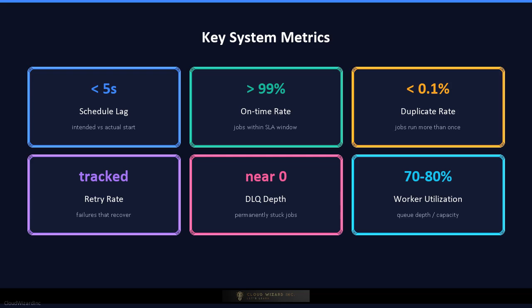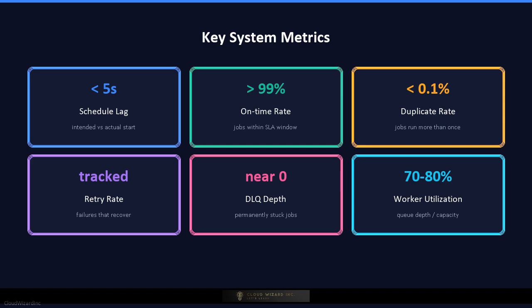The key metrics to memorize: schedule lag, the delay between the intended trigger time and the actual start time. On-time execution rate, the percentage of jobs that start within an acceptable window. Duplicate execution rate, the percentage of jobs that ran more than once, which should be extremely low. Failure and retry rates, which reveal how often jobs fail and how often they recover. Dead letter queue depth, which tells you how many jobs are permanently stuck.